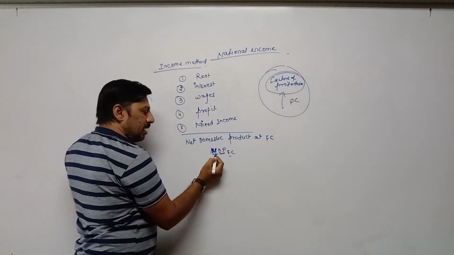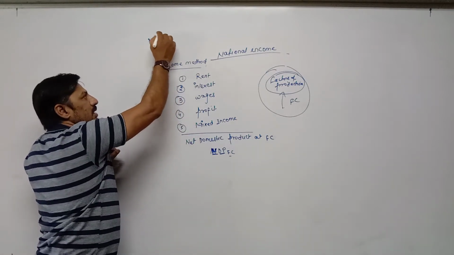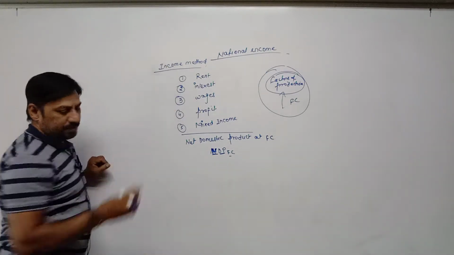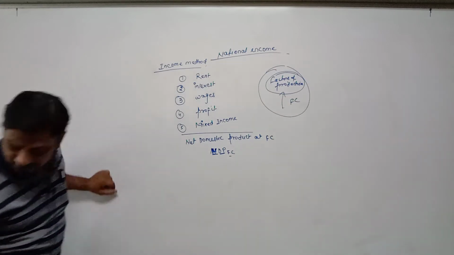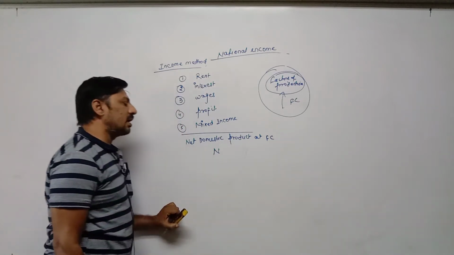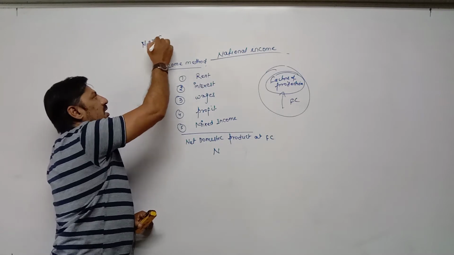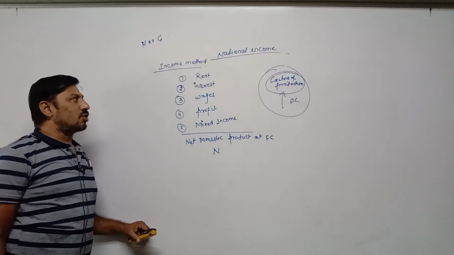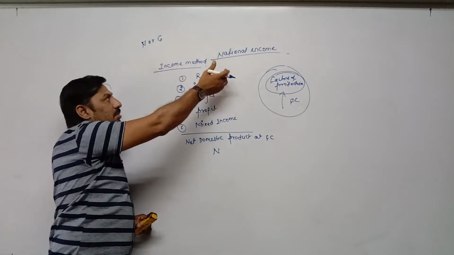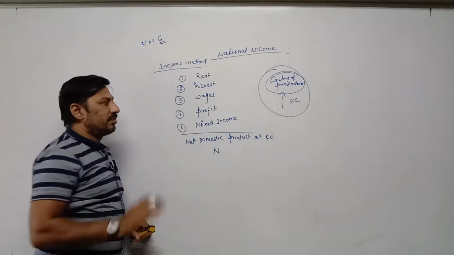Here, either N is written or G is written. N means net, G means gross. First letter, try to understand: either N is written or G is written. Now what is the meaning of gross and what is the meaning of net? We will discuss it in the second method. Then it will be clear when we have to use G and when we have to use net.